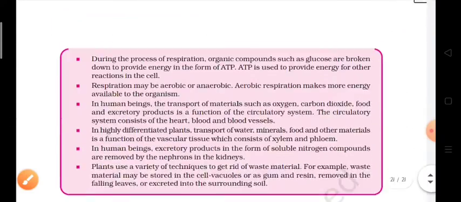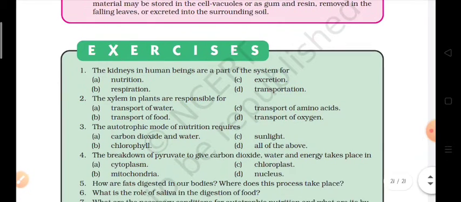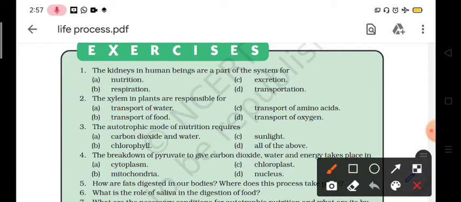Then the next exercise is given here as a multiple choice question. The kidney in human beings is a part of the system for, so here there are four systems given: A, nutrition; B, respiration; C, excretion; D, transportation. So our correct answer will be excretion.